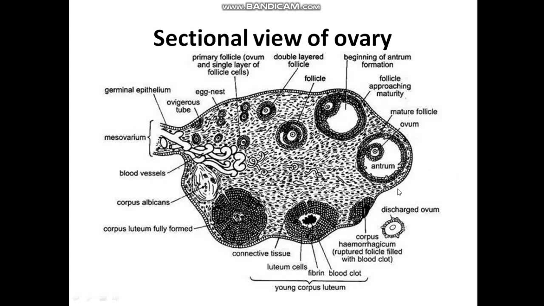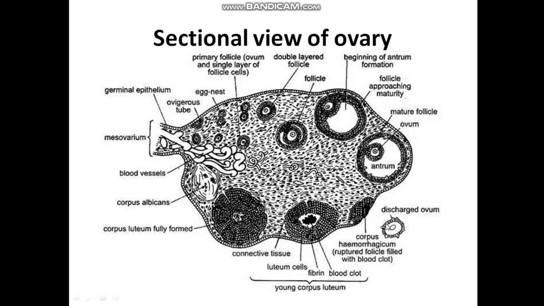Here, what you are seeing is the Graafian follicle, which is developed from the tertiary follicle. In this Graafian follicle, the secondary oocyte develops a new membrane called zona pellucida. And in this Graafian follicle, the secondary oocyte enters into meiosis 2 and gets arrested in metaphase 2 of meiosis 2.